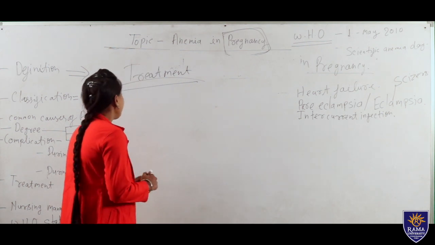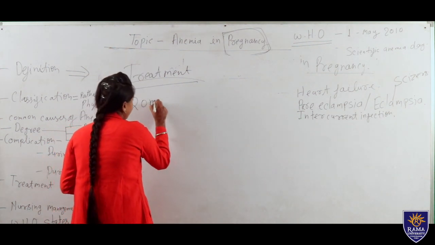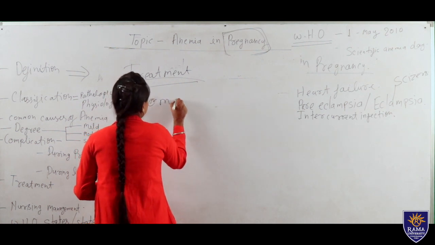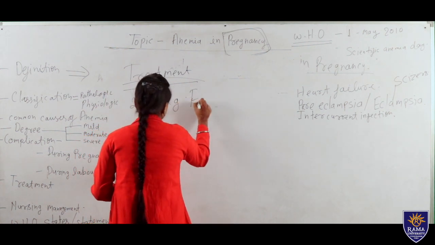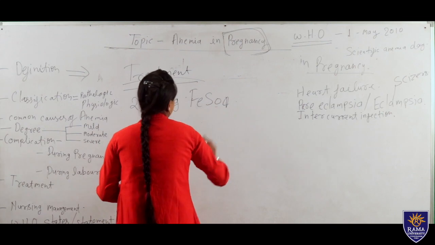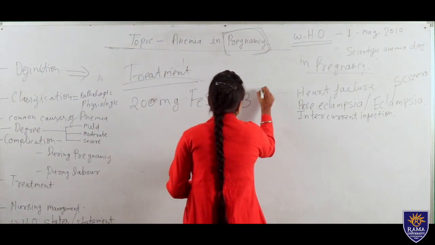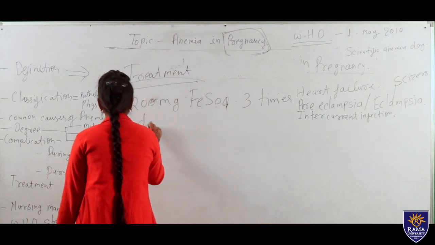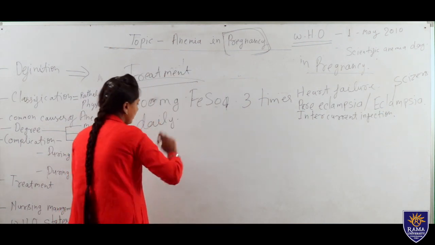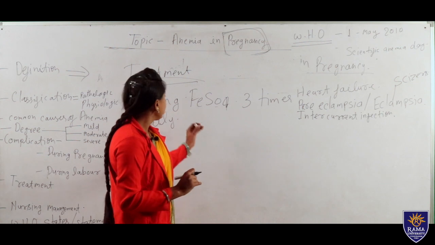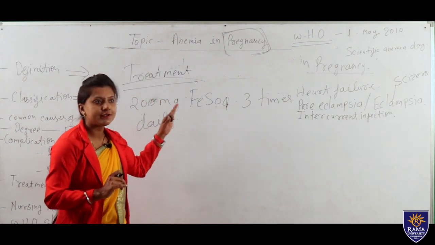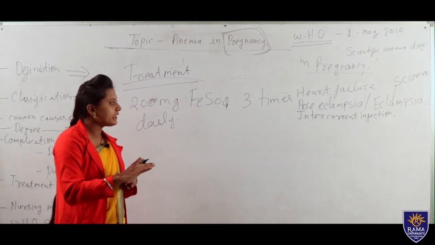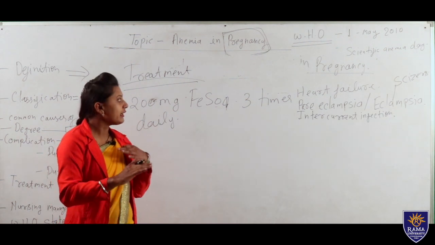Next, we can give 200 mg ferrous sulfate, FeSO4, three times daily, until the anemia is cured, until the hemoglobin is at a normal value.